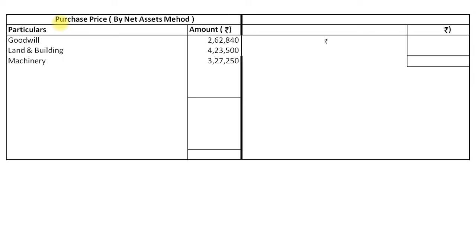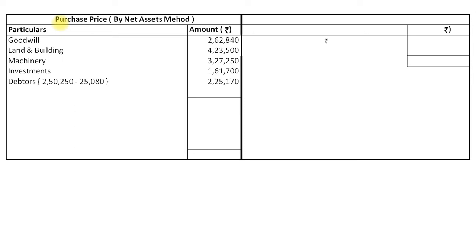Okay, so first we will calculate net assets, that is the purchase price. Particulars and amount: Goodwill, as we have discussed, ₹2,62,840 paid by the company. Land and building is taken over for ₹4,23,500. Machinery taken over for ₹3,27,250. Investments taken by the company at ₹1,61,700. Debtors subject to ₹25,080 as bad debt reserve.